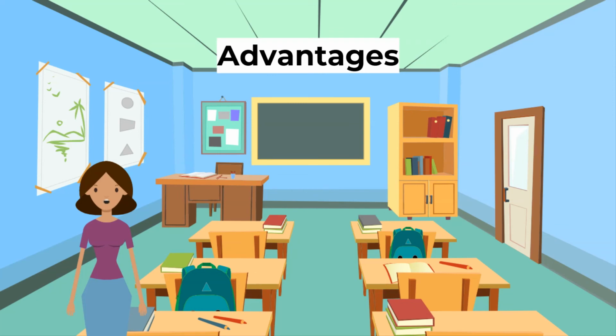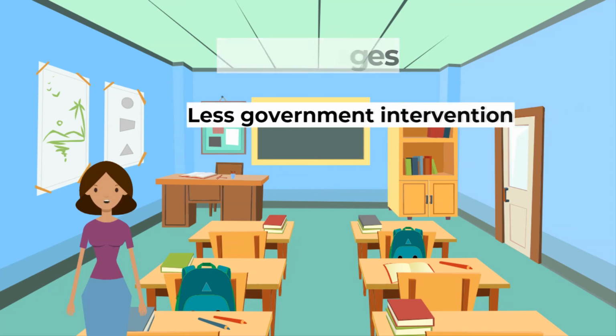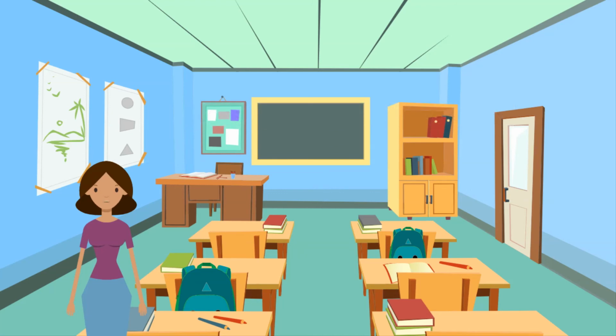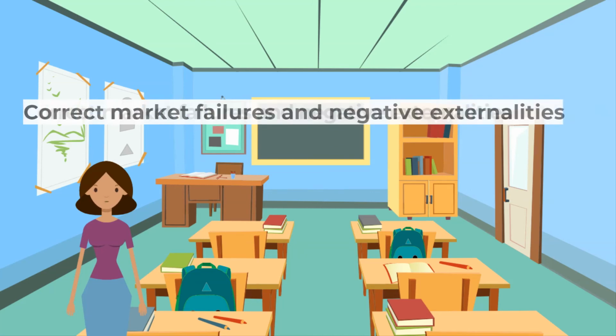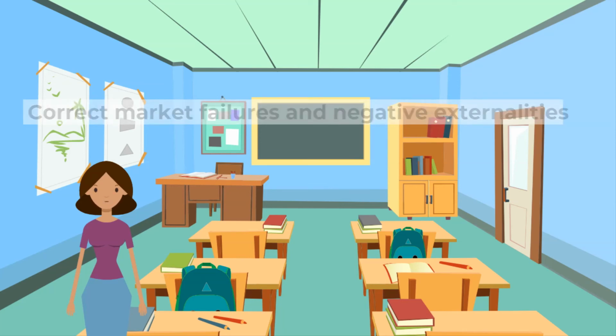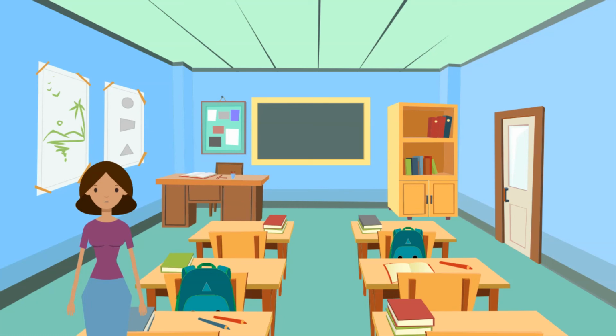Advantages of mixed economies are: there is less government intervention than a command economy. This results in private businesses that can run more efficiently and cut costs down more than a government entity might. The government can intervene to correct market failures. For example, most governments will come in and break up large companies if they abuse monopoly power. Another example could be the taxation of harmful products like cigarettes to reduce the negative externality of consumption.